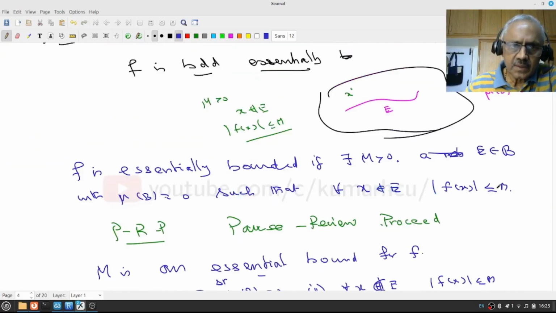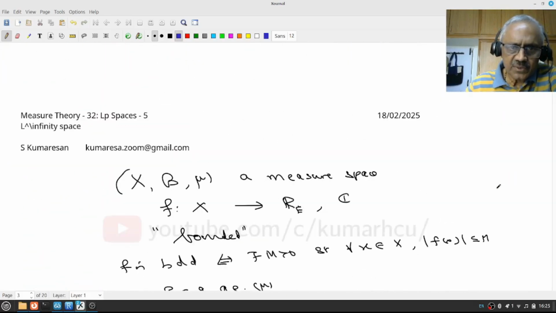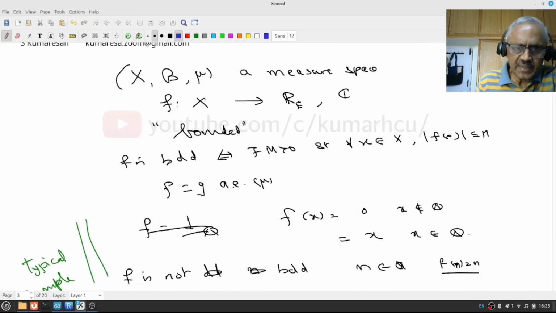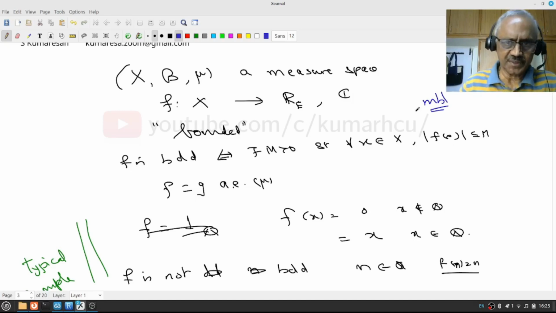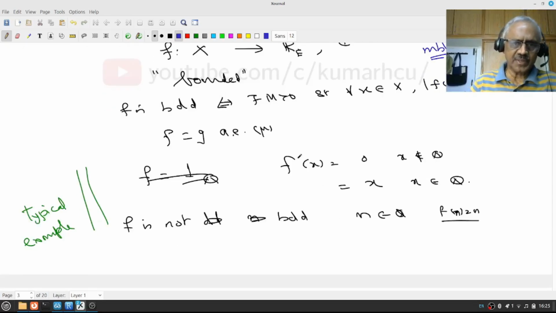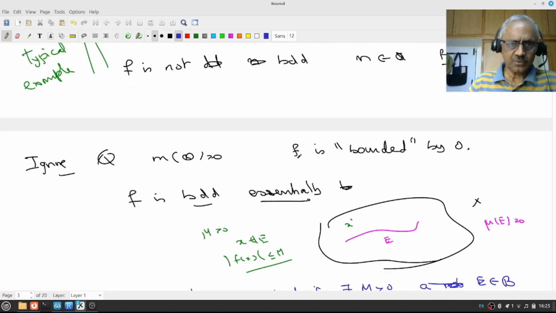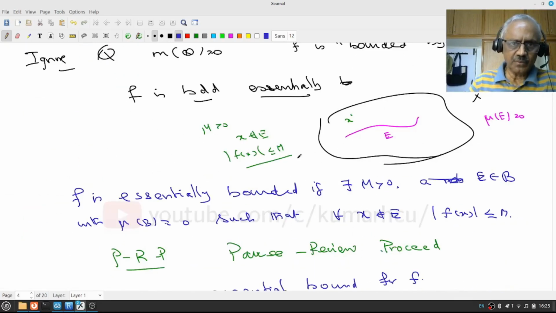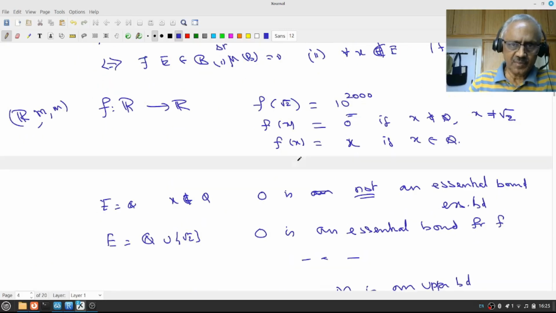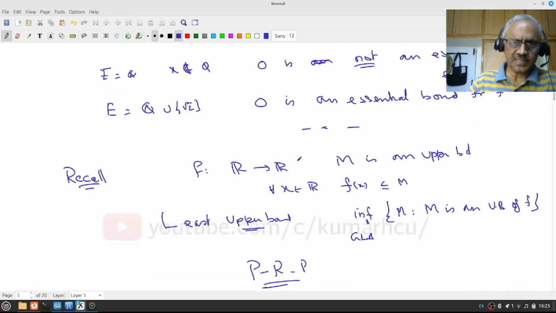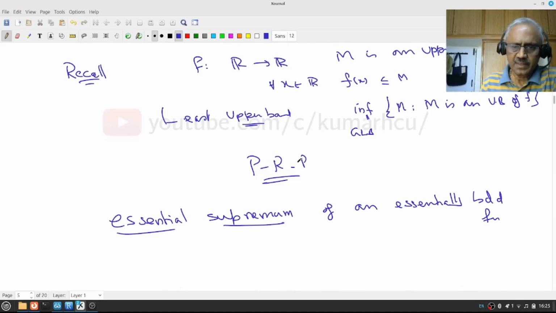Again, I can take f to be any function, but since we are in measure theory, we will always assume measurable. I did not mention it, but hereafter I will think of it as a measurable function. This concept of boundedness and essential bounds holds for any function, but our interest is only the class of measurable functions.